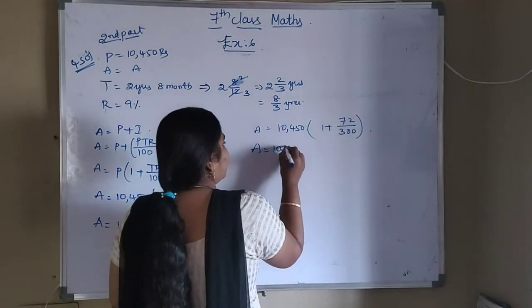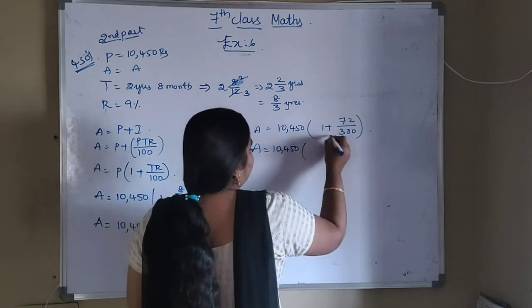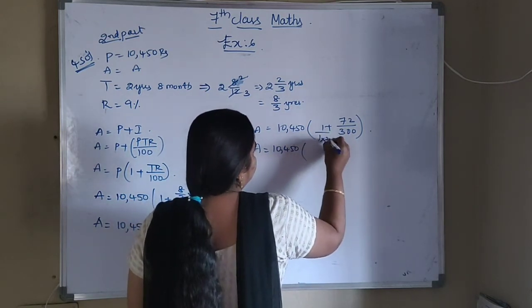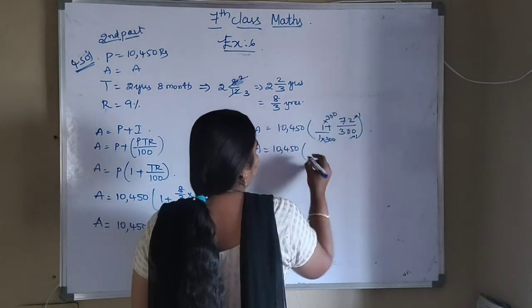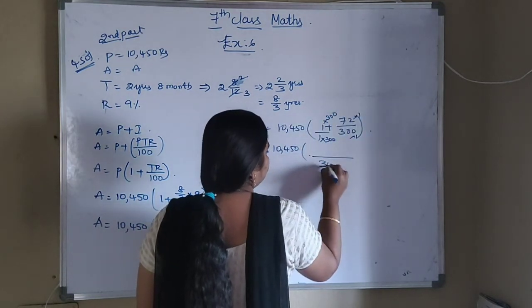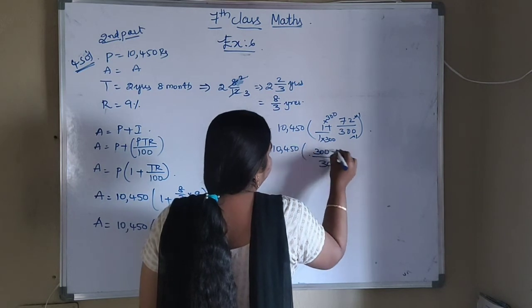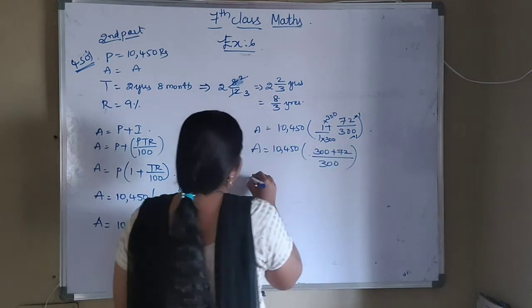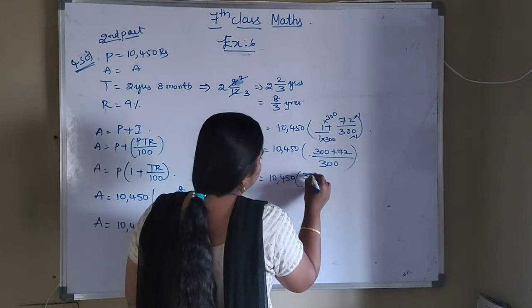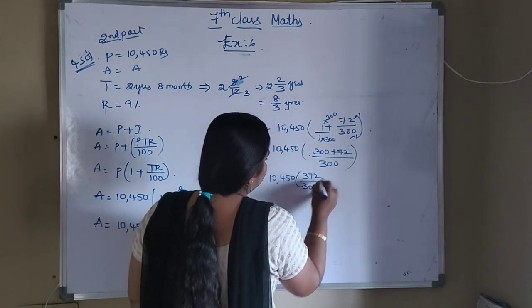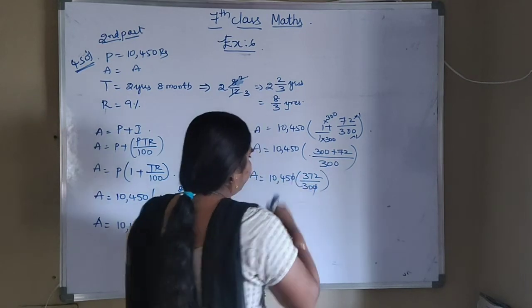A is equals to 10,450. LCM will be 300. So that will be 300 plus 72. So 300 plus 72 will be how much? 372 by 300.